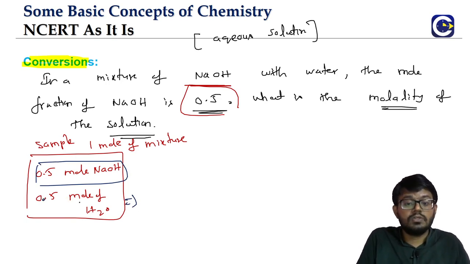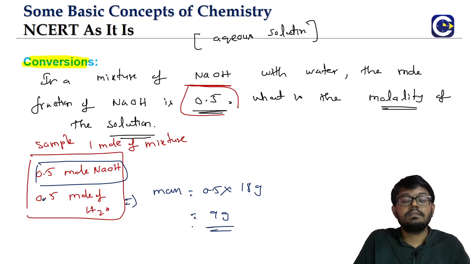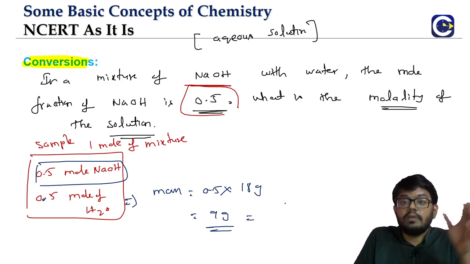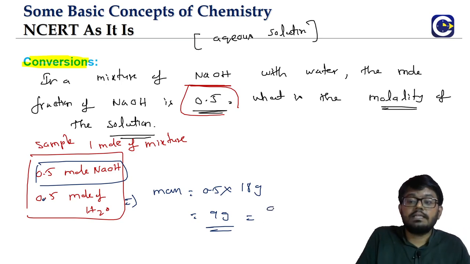Look at this, 0.5 moles of water. In terms of mass, what is it? 0.5 into the molar mass of water, 18. That is 9 grams. This is the mass of water that is there. 1 mole of water means 18 grams, so 0.5 moles means 0.5 into 18, that is 9 grams. If you have to express it in kgs, it is 9 by 1000.